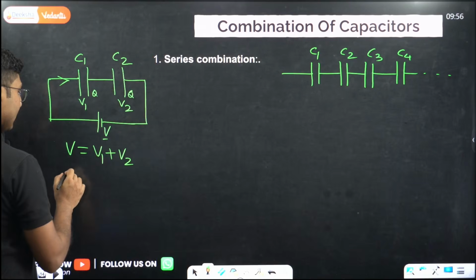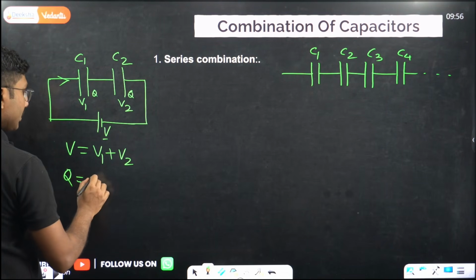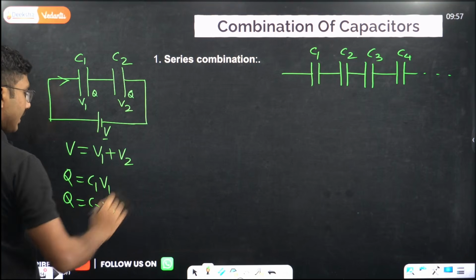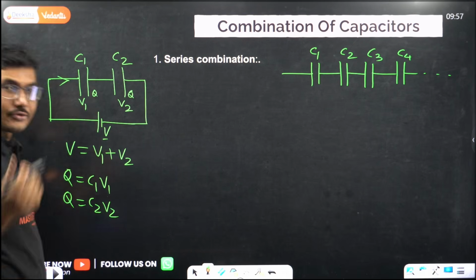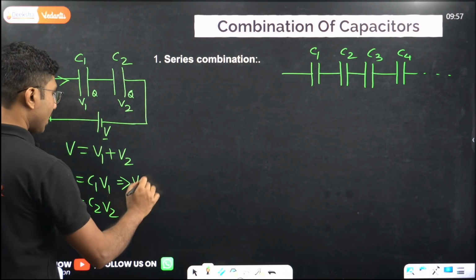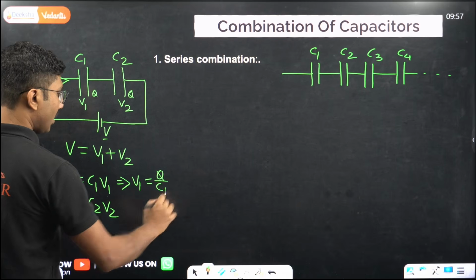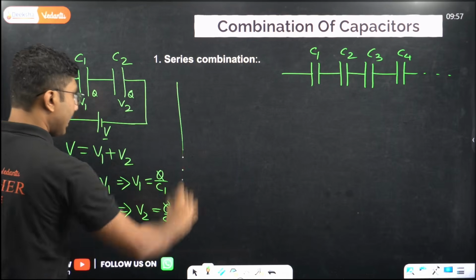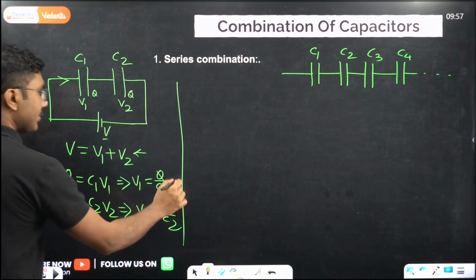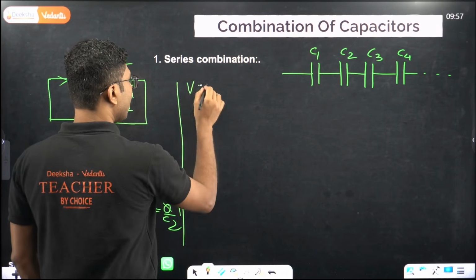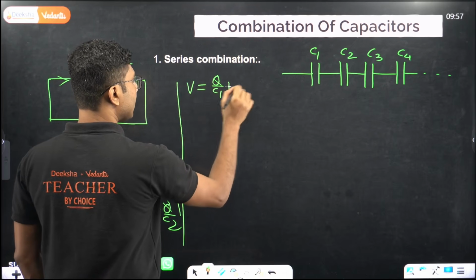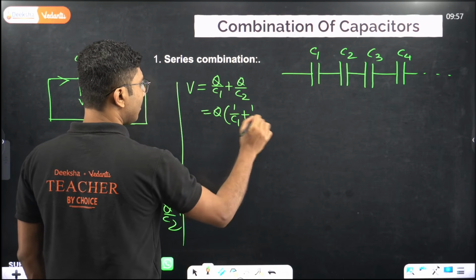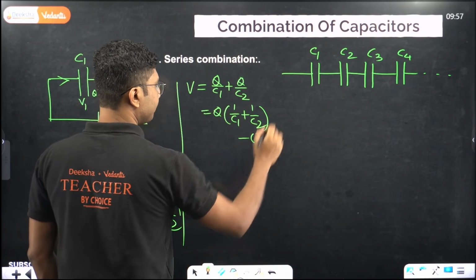So now from here we can say that Q equals C1 V1, again Q equals C2 V2, right? Both Q's are the same, Q is equal to CV. So V1 equals Q upon C1 and V2 equals Q upon C2. Combining these equations, V equals Q upon C1 plus Q upon C2, or Q is common, we get 1 by C1 plus 1 by C2. So this is our equation number 1.